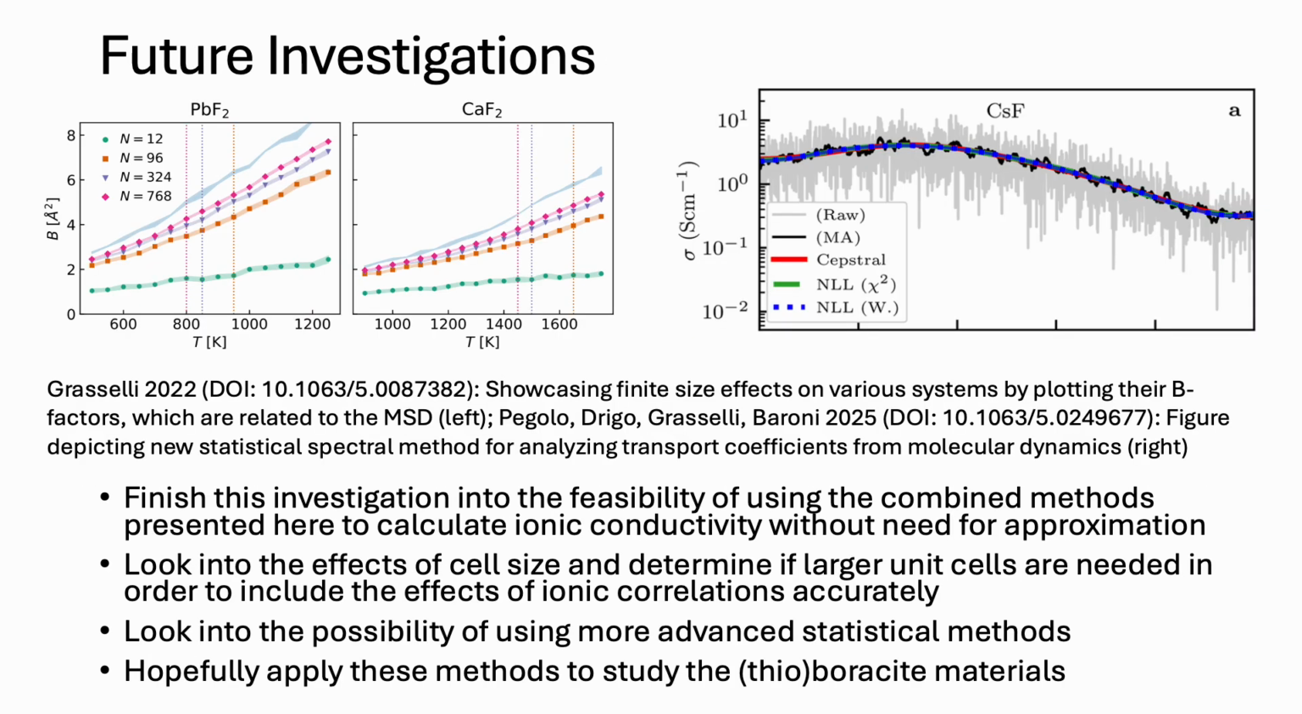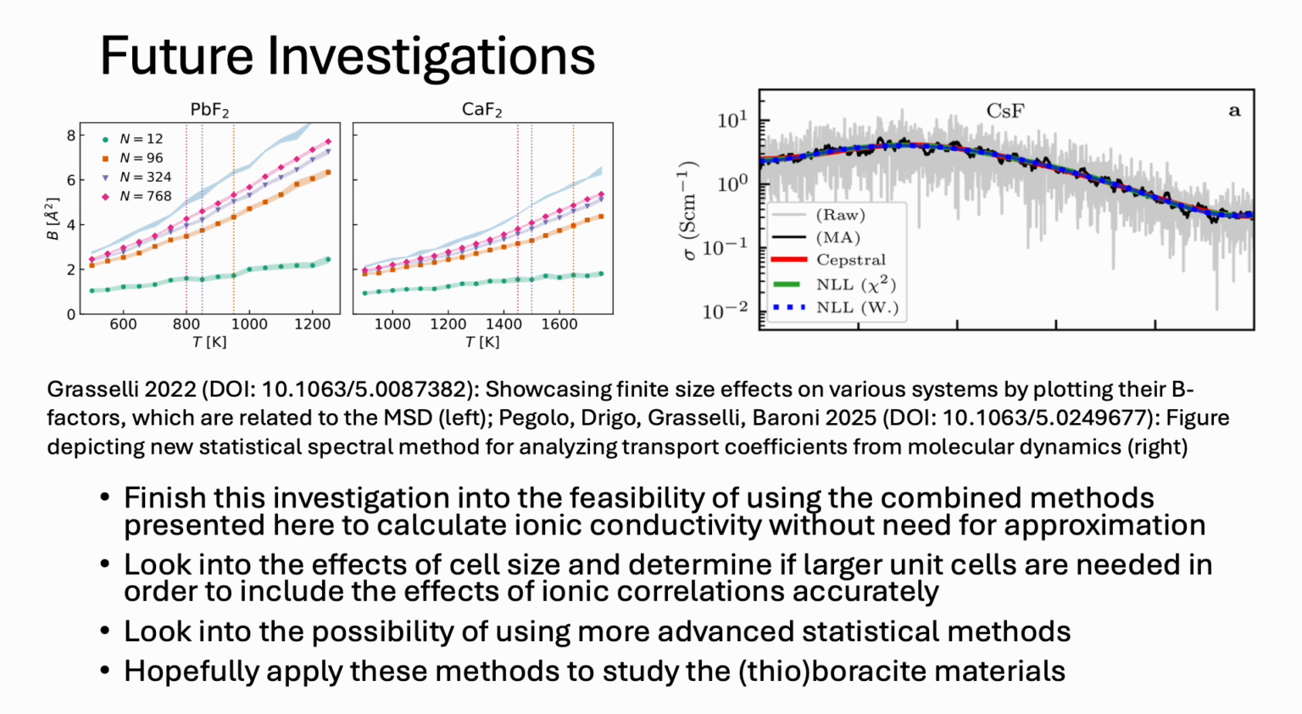So our future plans involve finishing the current investigation into the feasibility of using these new methods to calculate the full ionic conductivity. Some things we haven't yet looked at are different statistical methods besides just the block method, and we also haven't looked at the effects of cell size on the MSD. So 2 recent papers by Grasselli address these issues.